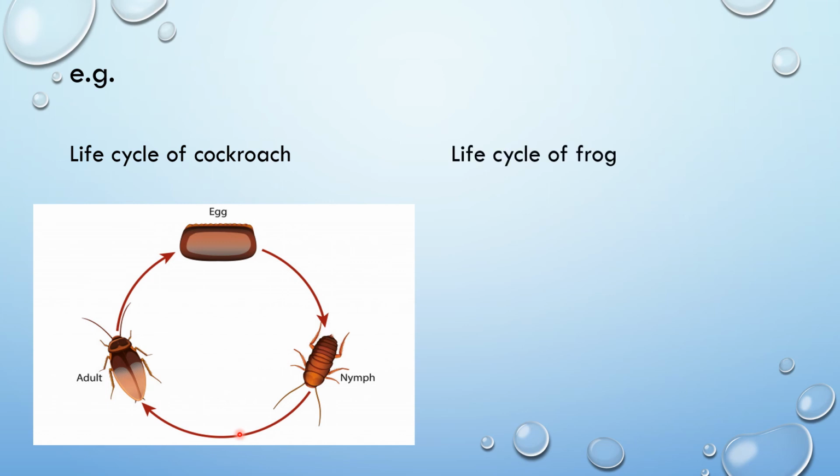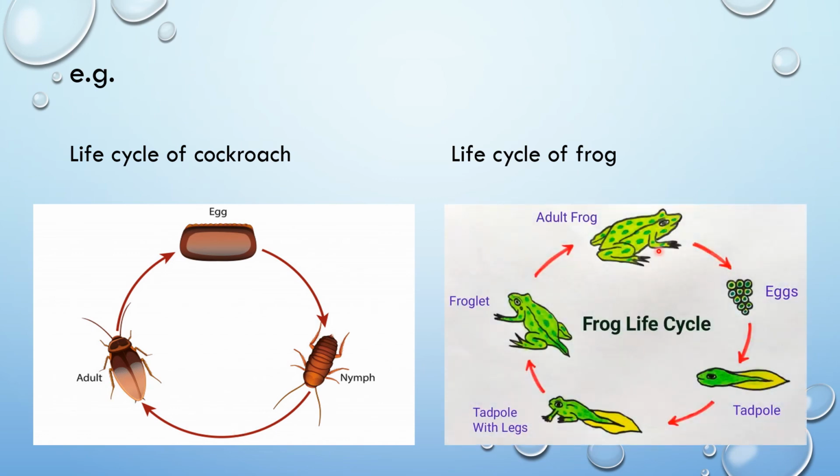And also you can observe the life cycle of the frog, and here the adult frog lays eggs, and after the fertilization of these eggs it produces the tadpole, and this tadpole gradually develops into the adult frog. So if you consider the morphology of the tadpole stages and the adult frog, they are somewhat similar. So you cannot identify very different stages or morphologically dissimilar stages in the life cycle of the frog as you observed in the life cycle of the butterfly and the mosquito.